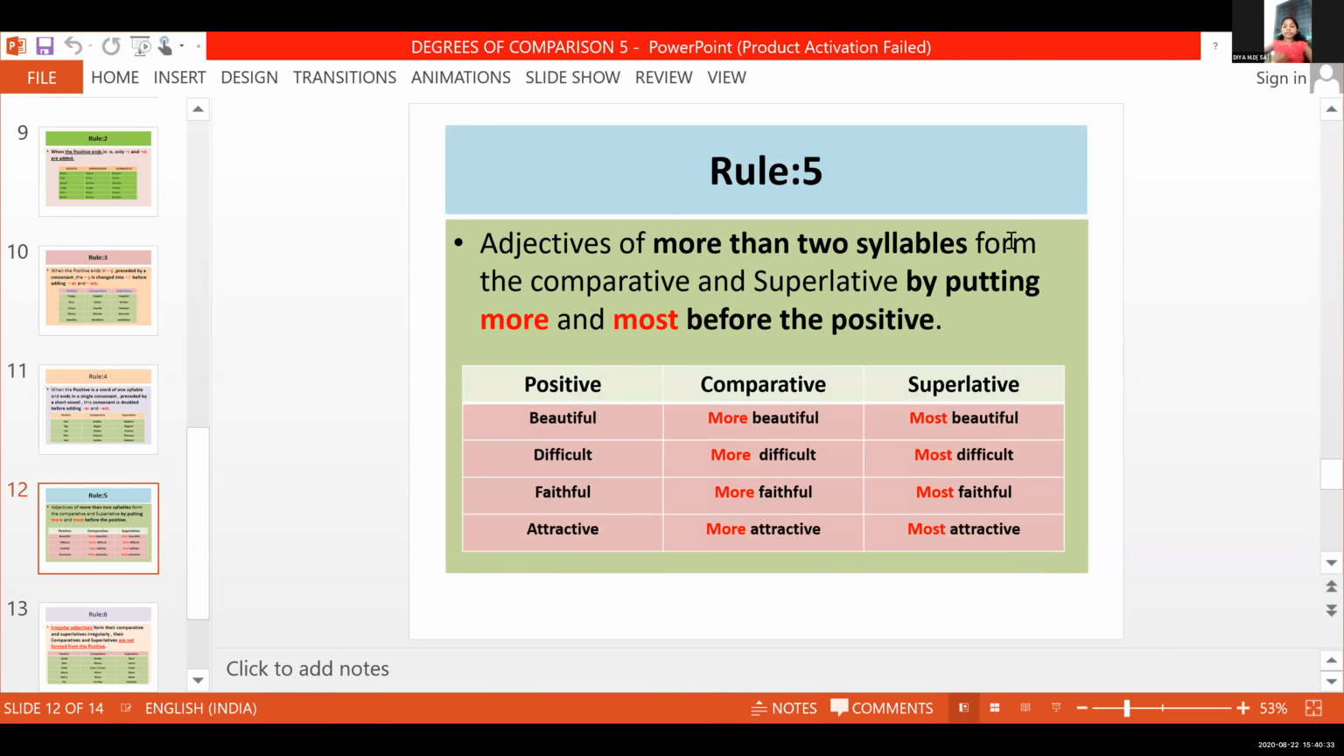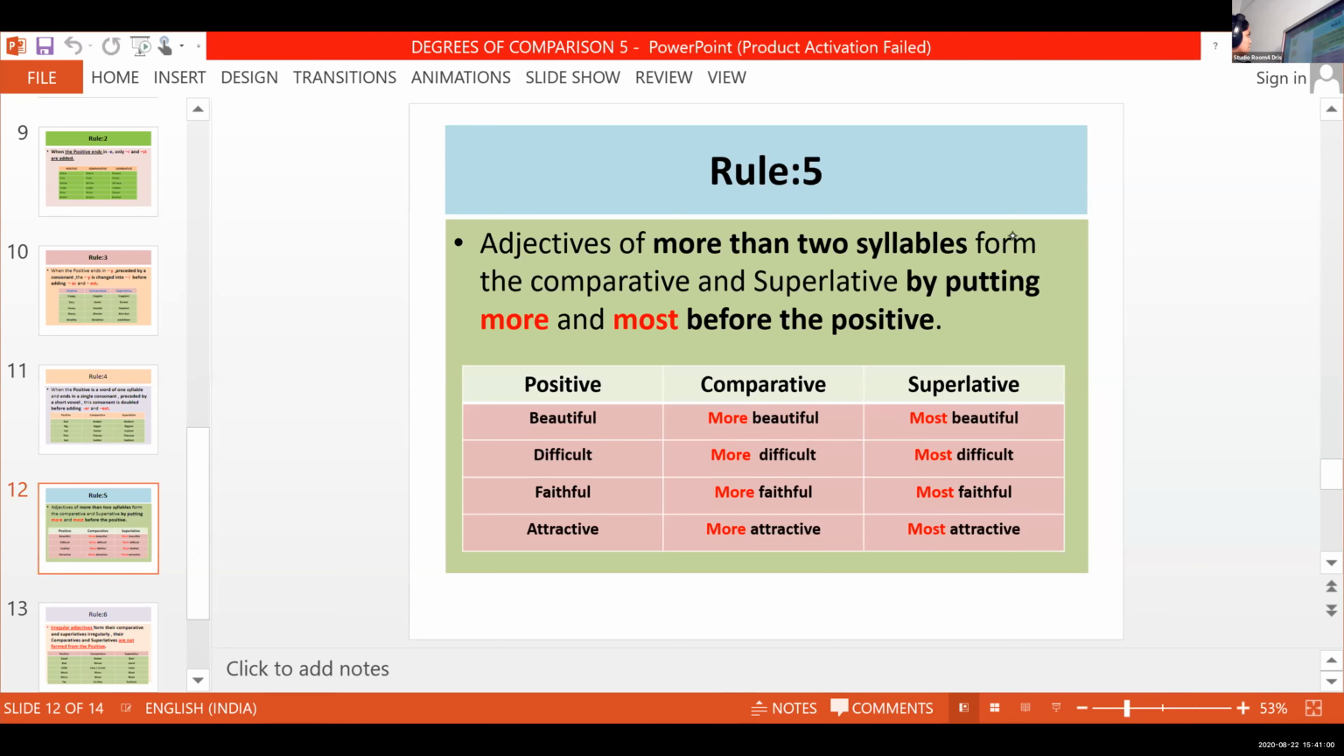Up to here only we completed in the previous class, right? Here, adjectives of more than 2 syllables. Disyllabic words can be a part of this rule also. Adjectives of more than 2 syllables. It's written more than 2 syllables here.